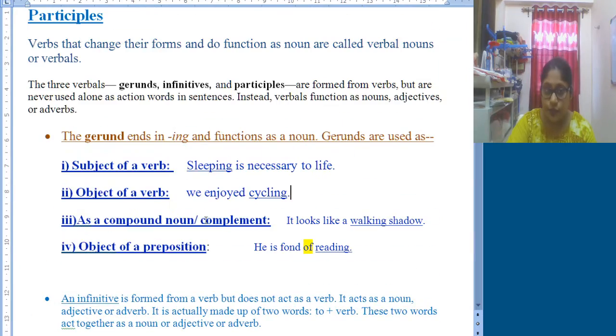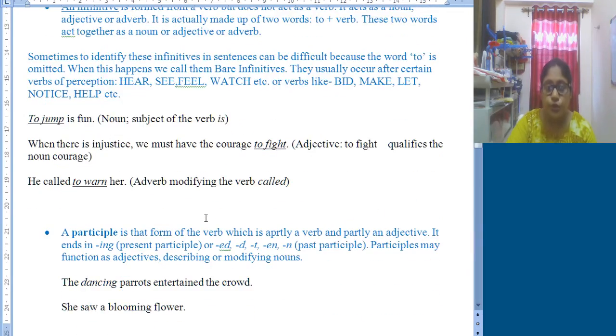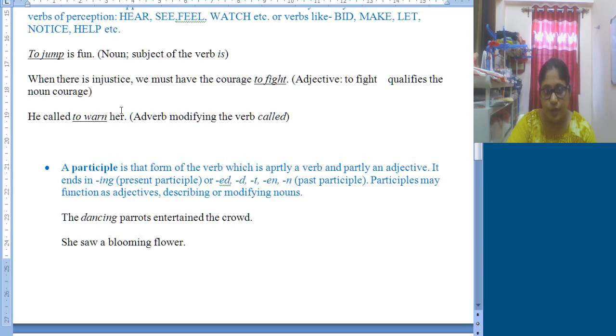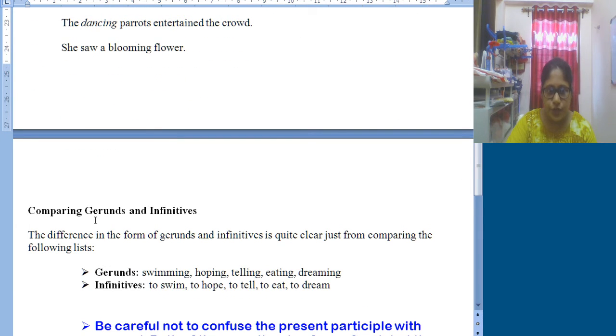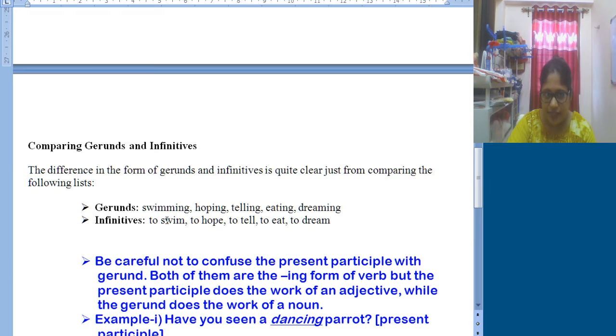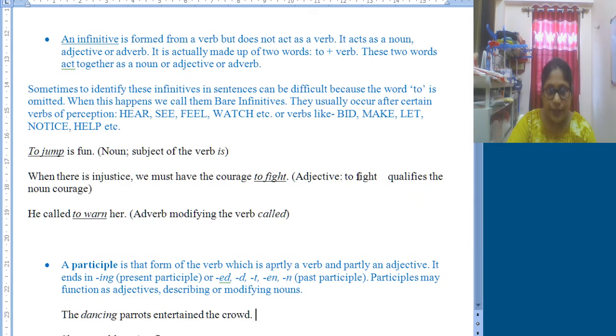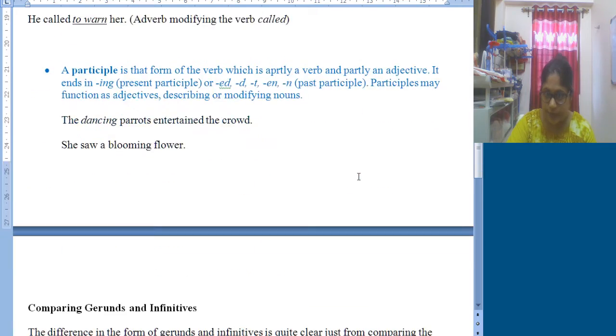I hope you all understood participle, infinitive and gerund. You need to go through the study material once again by yourself so that you can all get it clearly. Now if we need to compare gerund and infinitives, suppose in gerund the word is swimming, in infinitive it will be to swim. Hoping, to hope. Telling, to tell. Eating, to eat. Dreaming, to dream. I hope you all understood this.